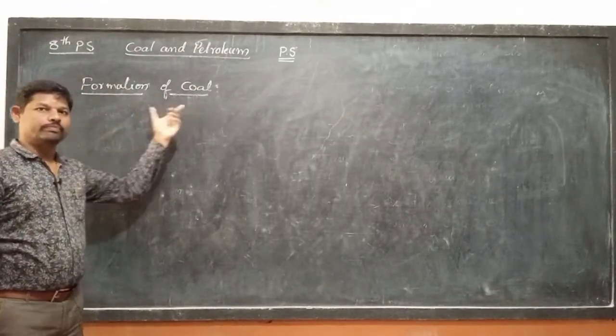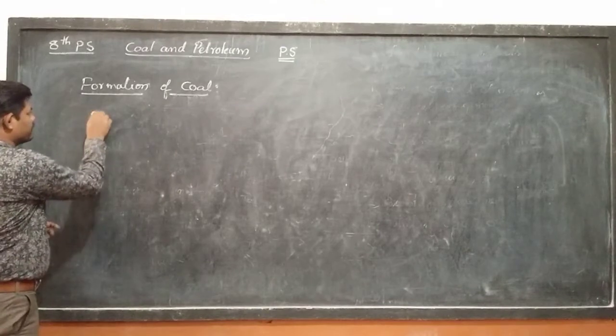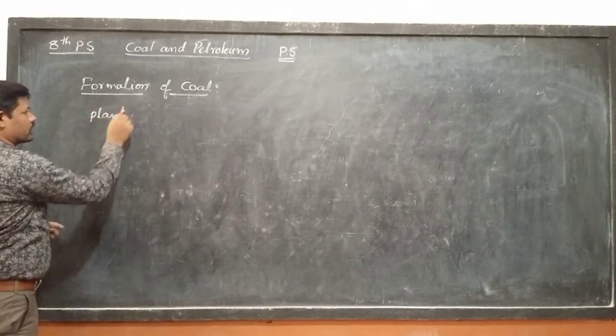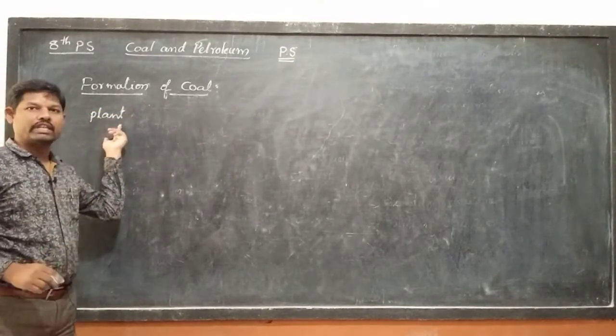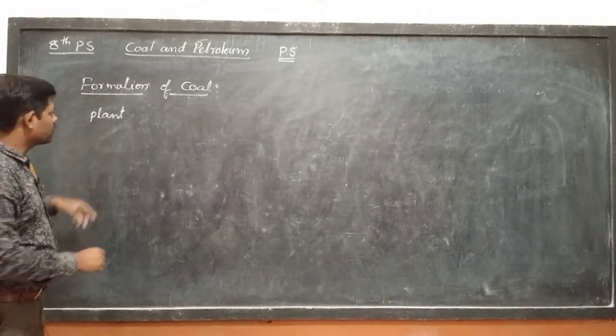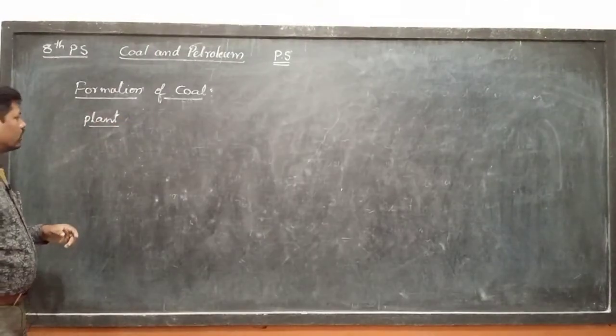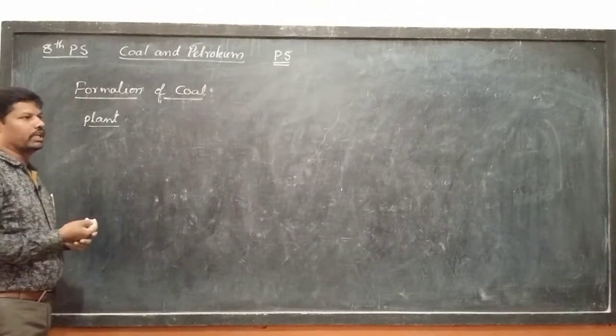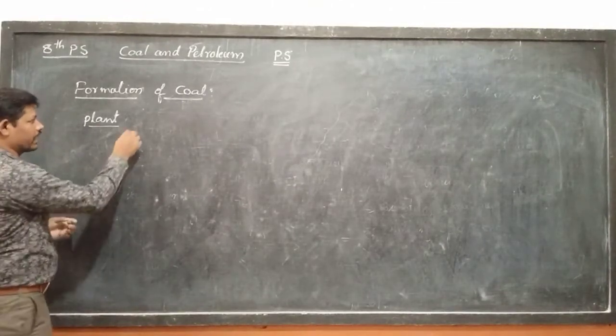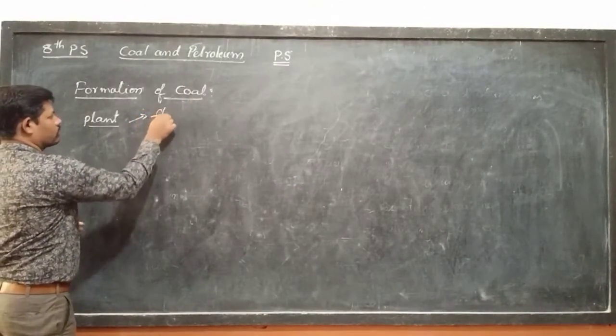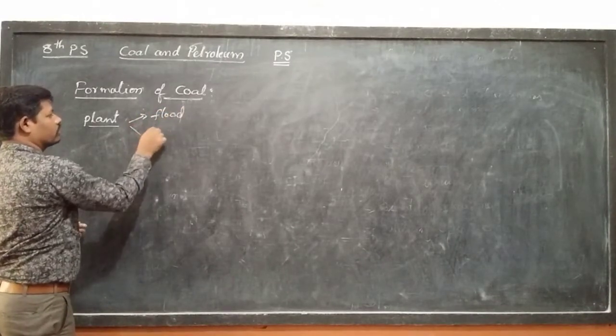The formation of coal. The plants present in the forest, like dense forests and low wetland forests, got buried under the soil due to natural processes like floods and earthquakes.